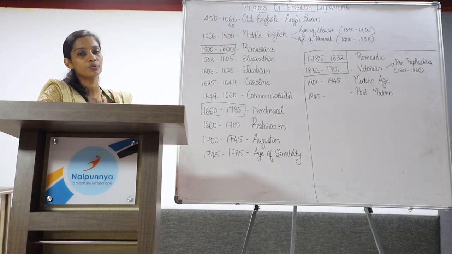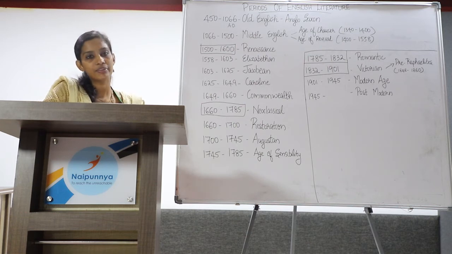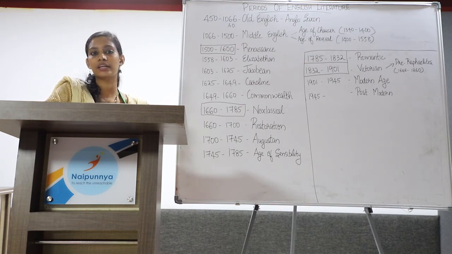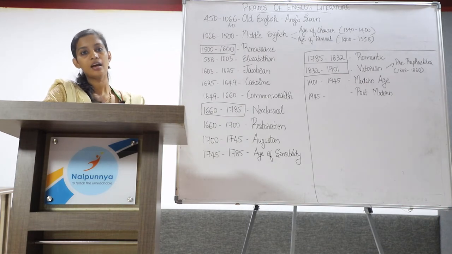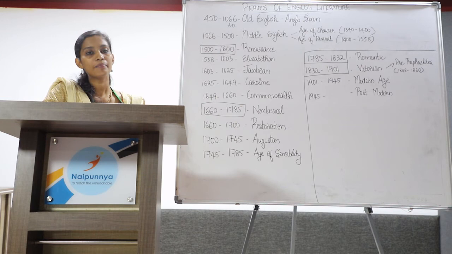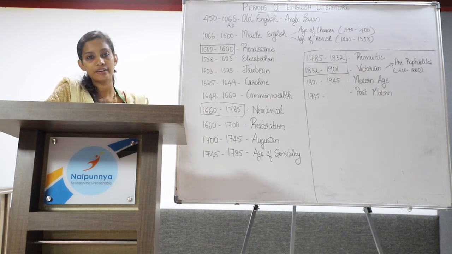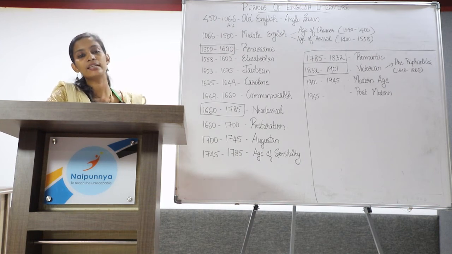First, moving on to the Elizabethan age. The time period is from 1558 to 1603 under the reign of Queen Elizabeth. Henry VIII was the first Tudor ruler. He married 6 times for a son. His first wife, Catherine of Aragon, gave birth to Mary, and his second wife, Anne Boleyn, gave birth to Elizabeth. Queen Elizabeth ascended to the throne after the violent reign of Queen Mary.